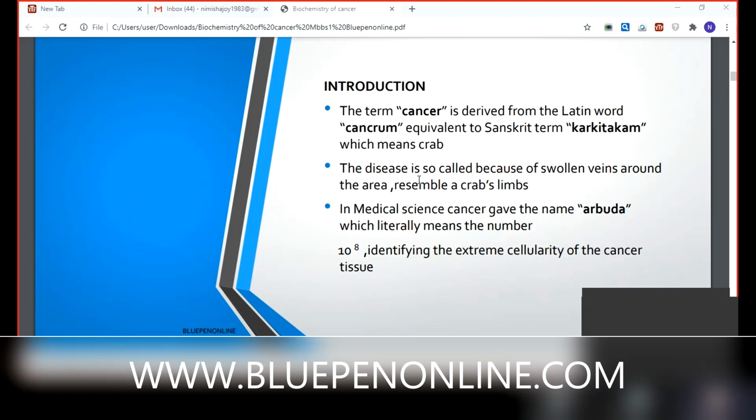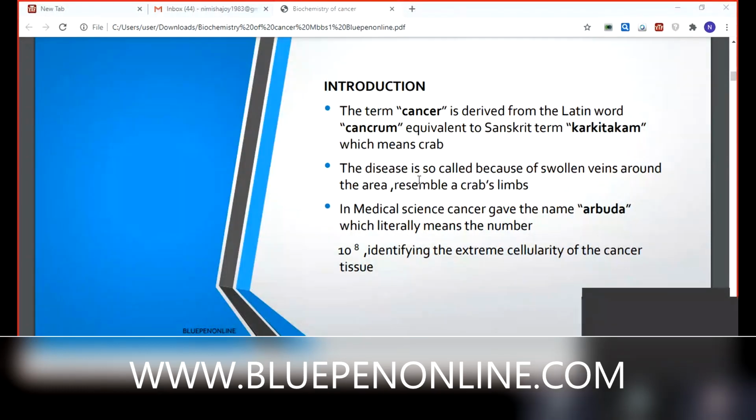In medical science, cancer is given the name arbuda. Are you familiar with that word, arbuda? Have you heard about it? No. Literally it means the number 10 raised to 8. What is the reason? 10 raised to 8 means there are so many cells, uncontrolled proliferation of cells, identifying the extreme cellularity of the cancer tissue. That multiplication level is drastic, and we can't control it. That's why the name arbuda.